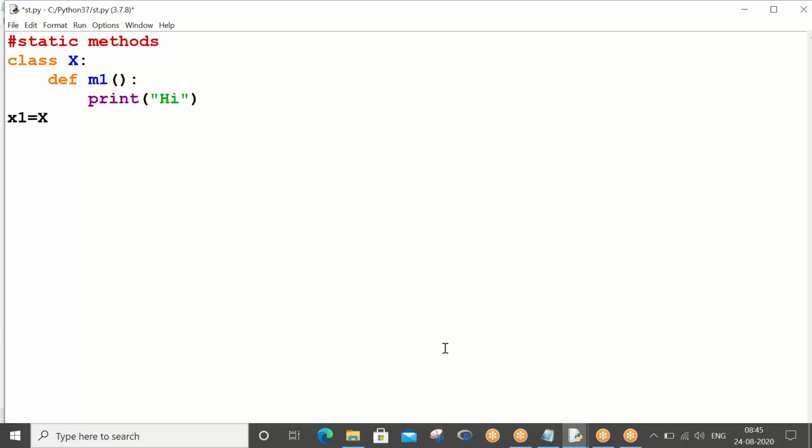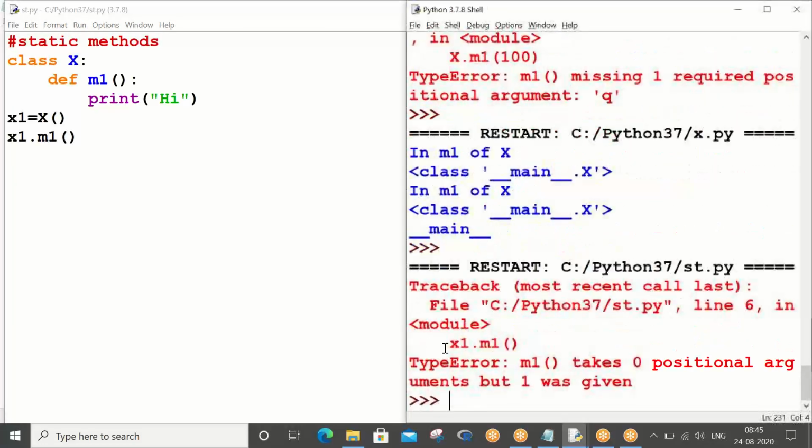X1 equals X, X1 dot M1. What I'm doing, Control S, F5. It is hitting me with an error saying that I need one parameter. Am I right or wrong?